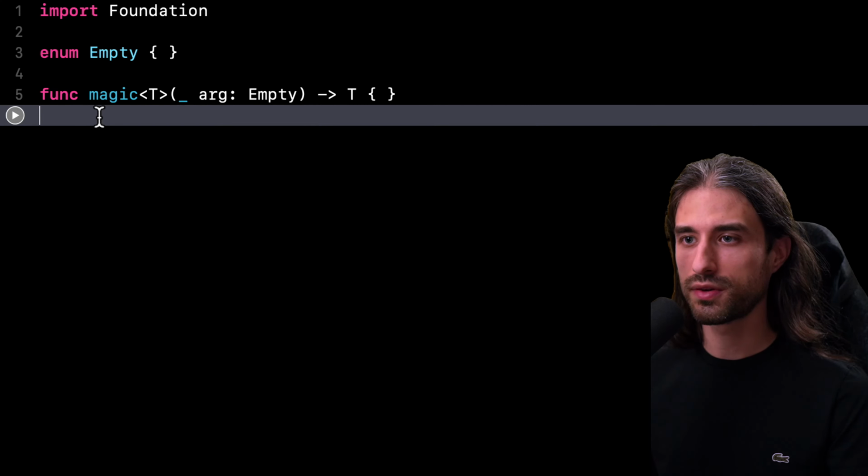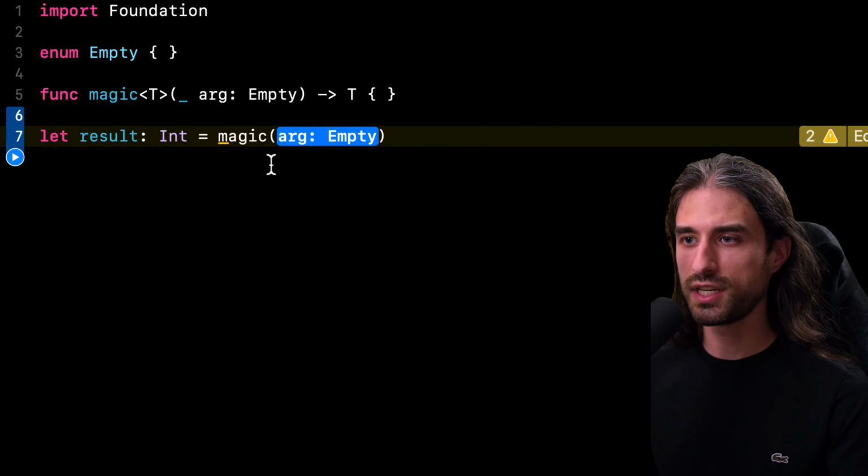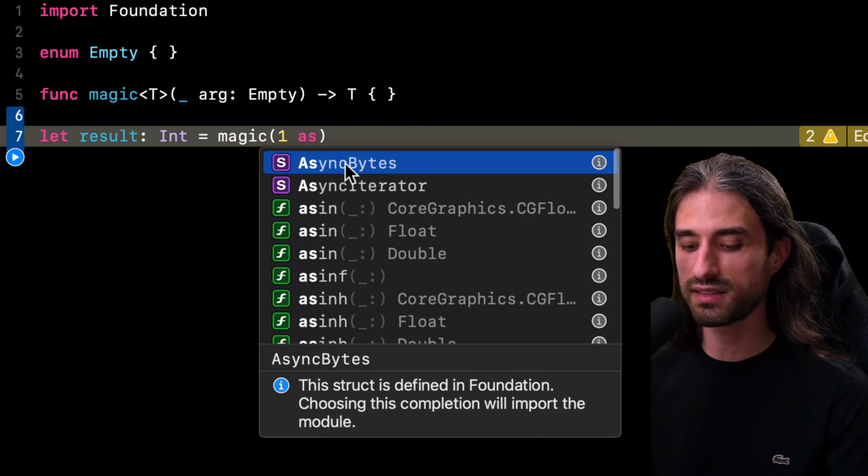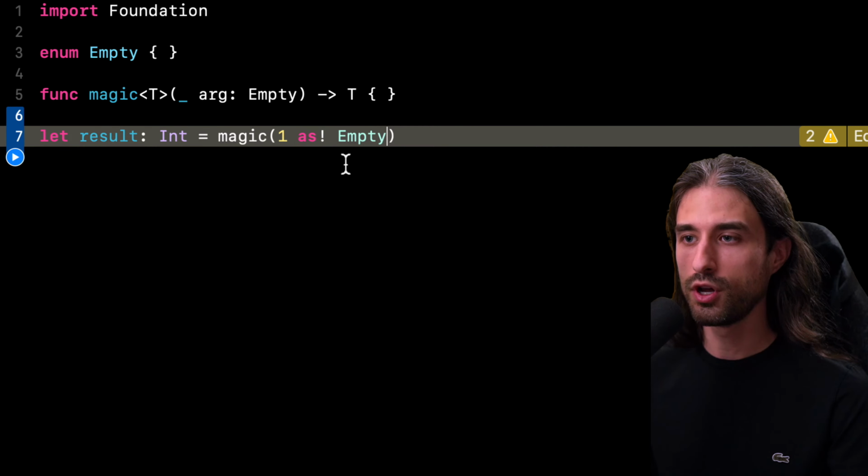And to understand why the function magic is valid Swift code, we need to think about what a possible call site to that function would look like. If I want to call the function magic, I of course need to provide it with its argument. But remember that this argument is of type empty, and empty is a type that possesses no value. So actually, the only way I could make a call to the function magic build would be by doing something like this, by doing a force cast of some value to the type empty. But of course, this code would build, but it would always crash at runtime because since the type empty has no value, it's impossible for a force cast of a value to empty to succeed.